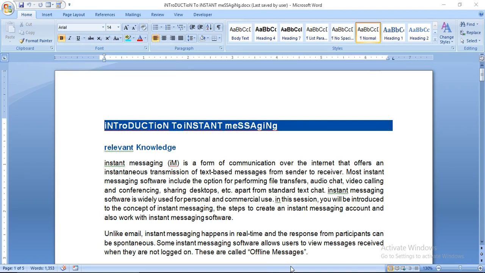Going to teach you an introduction to instant messaging. Do you know what is the difference between mailing and instant messaging?